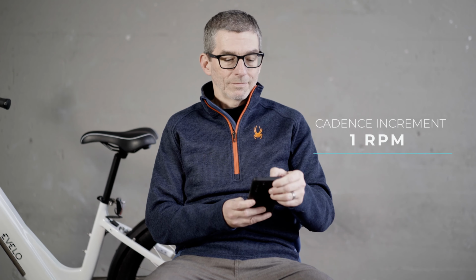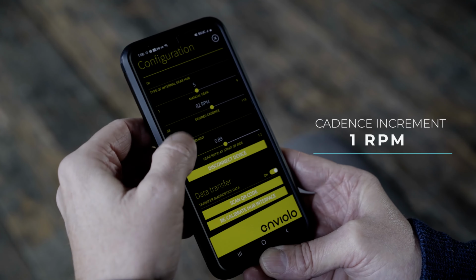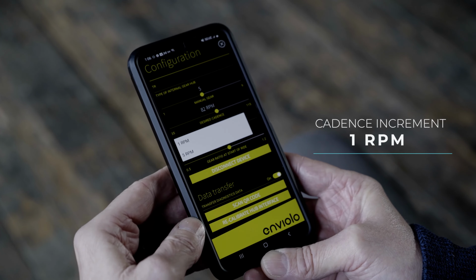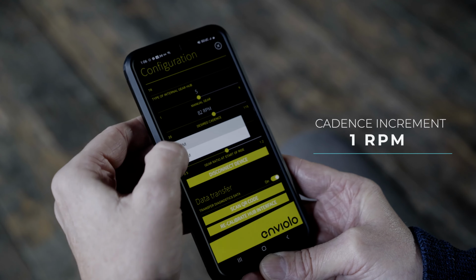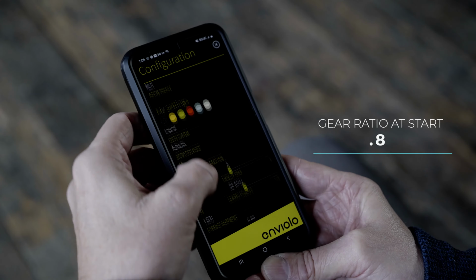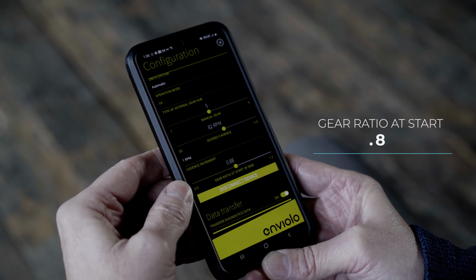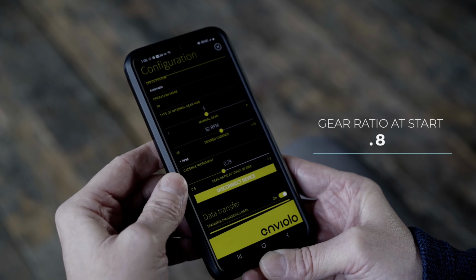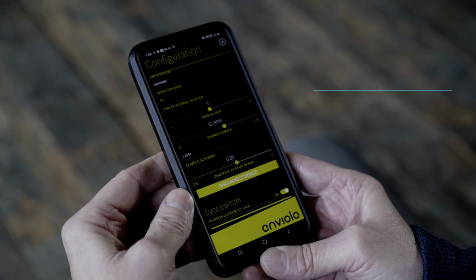For cadence increment, select 1 RPM. This allows for the most precise fine-tuning of your cadence input. For gear ratio at start of ride, select 0.8. This ratio controls your starting gear at takeoff. A lower number allows for a smoother start.